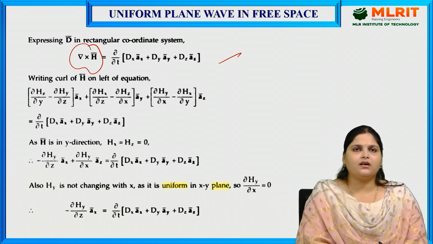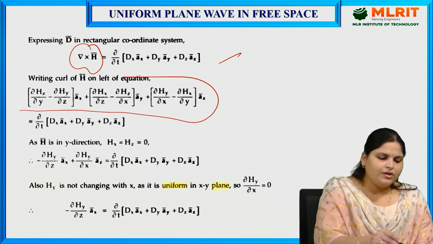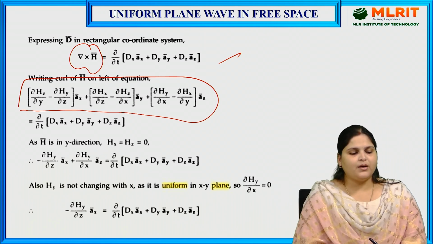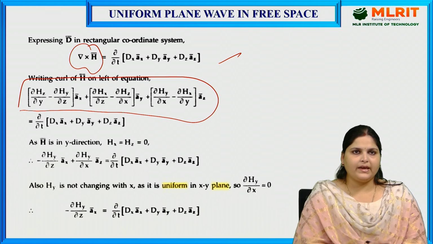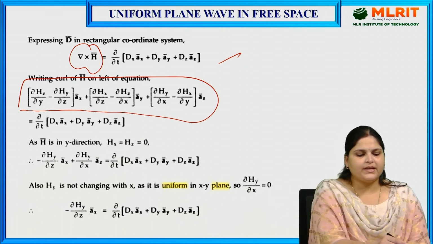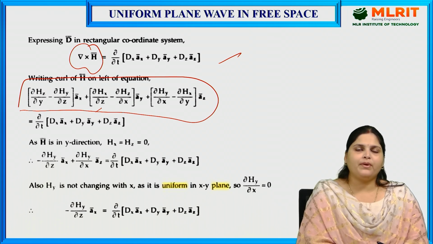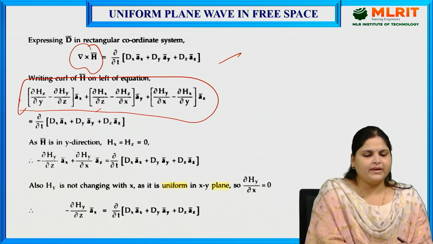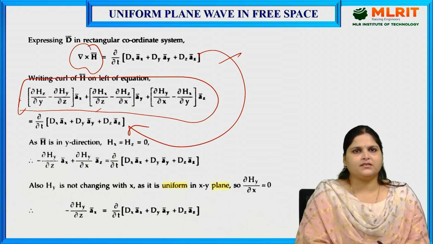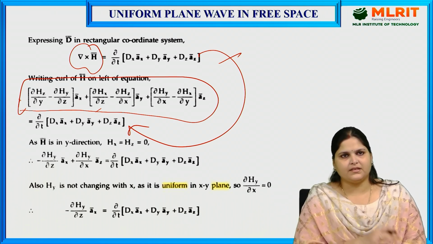So, when we take the curl of H, it becomes dou Hz by dou y minus dou Hy by dou z ax plus dou Hx by dou z minus dou Hz by dou x ay plus dou Hy by dou x minus dou Hx by dou y az. So, this is the curl of H, and this term is as it is, dou by dou t of Dx ax plus Dy ay plus Dz az.